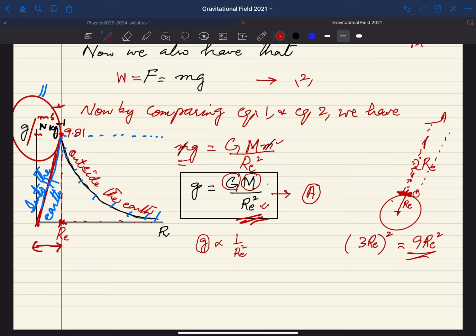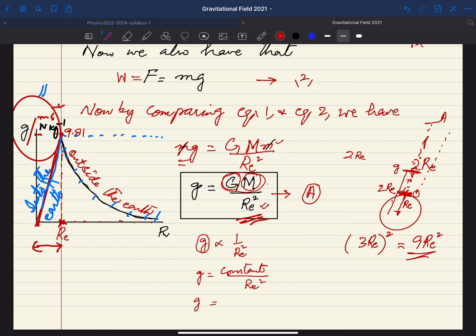That is, suppose you have a body which is at a distance of 2 Re, double of Re. Here you have Re, and somewhere here suppose you have the distance 2 Re. So what will be the value of g here? Simply you can say that this will be 1/4 of the initial value, because G and M are all constant, and over here you have Re square.